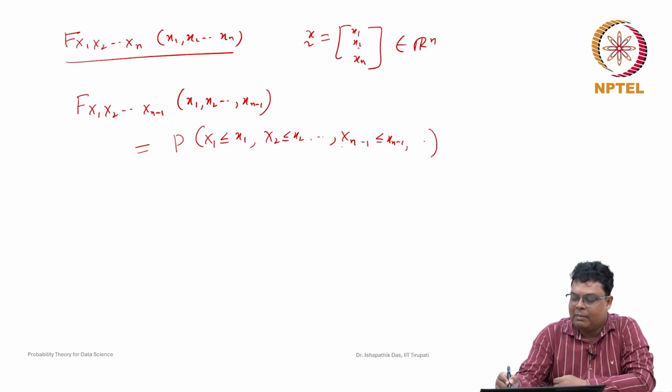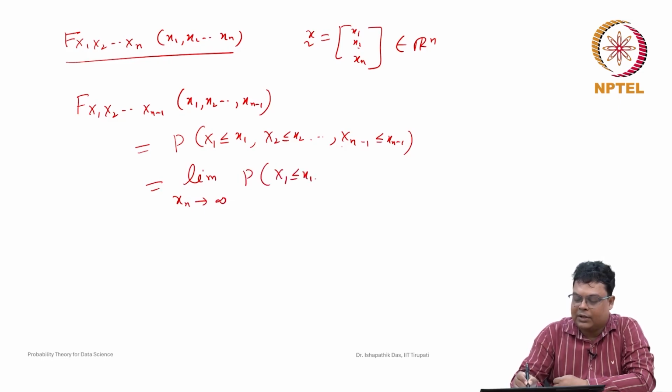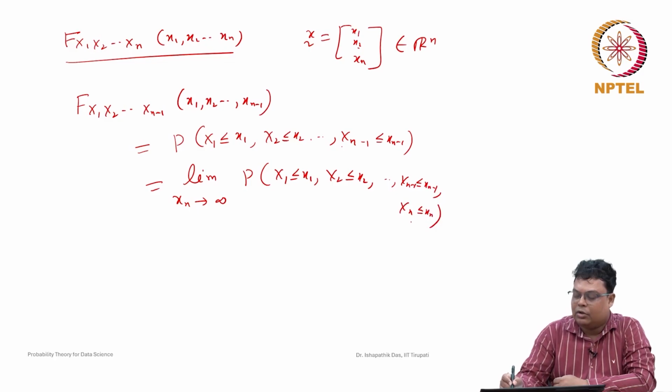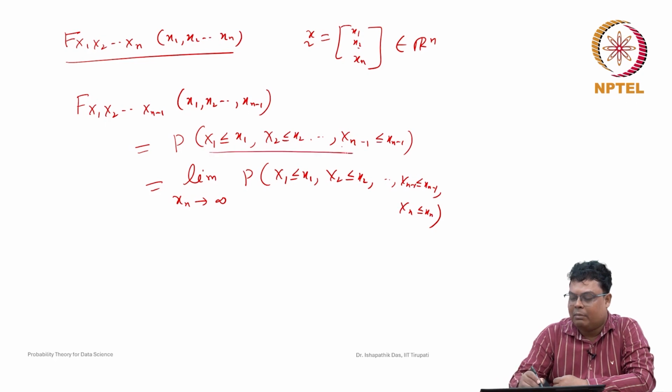So this is the same as the limit, as the nth variable tends to infinity, of the probability that x1 is less than or equal to x1, x2 less than or equal to x2, xn minus 1 less than or equal to xn minus 1, and xn less than or equal to xn. If xn goes to infinity, this becomes the certain event S, the sample space, and the intersection with S gives the previous expression.